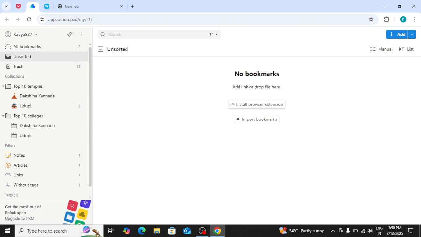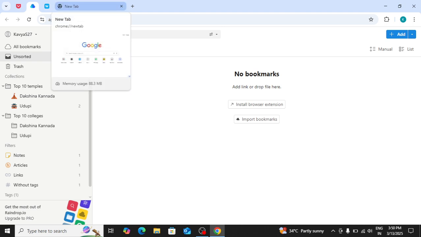This is the Raindrop website. To start with Raindrop, we need to create an account. I have already made mine, so let's jump right in and explore how it works. In Raindrop, we can create a collection to save our links.